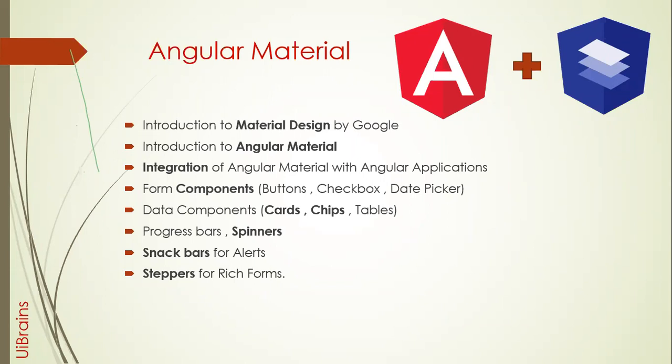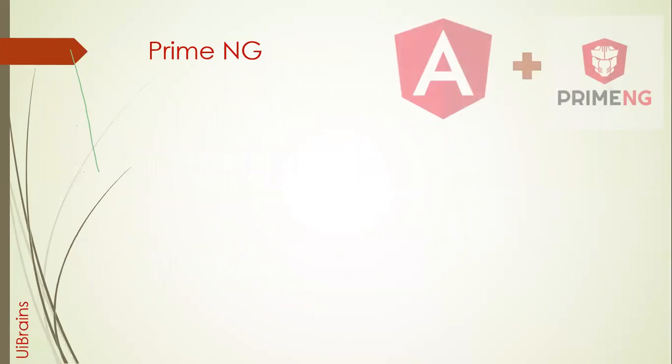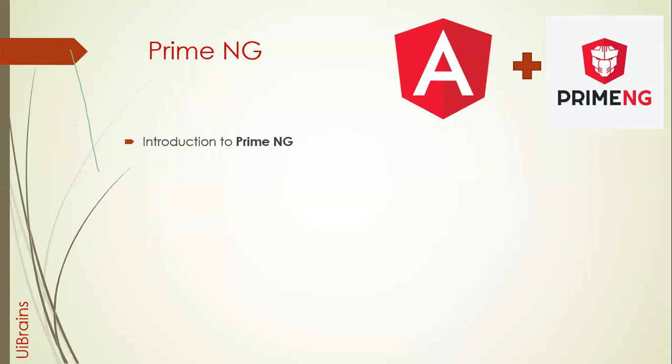So once you finish with Angular Material, we'll be moving on to the next concept called Prime NG. I can say I'm a big fan of Prime NG components, because these are very rich components, even richer than Angular Material. Angular Material is given by Angular itself, but the Prime NG components are, I can say, 10 times more than Angular Material. The list of components they have given is 10 times more. The components which are there in Prime NG are not even there in Angular Material. Maybe in future versions they're going to give.